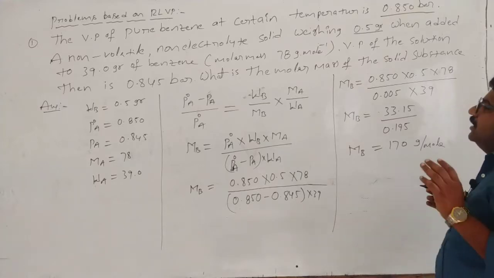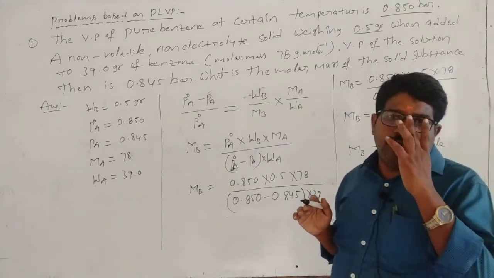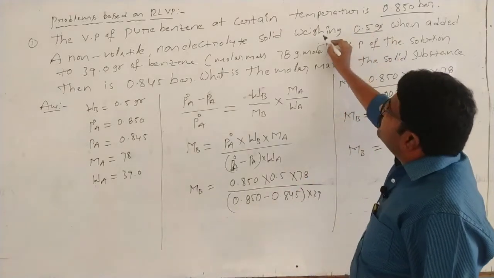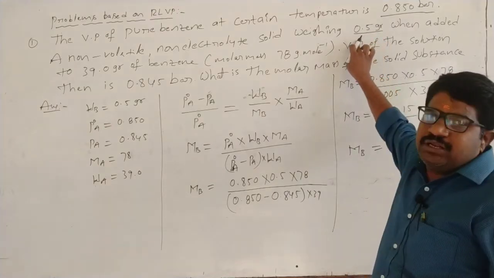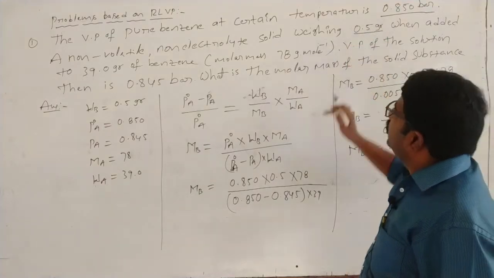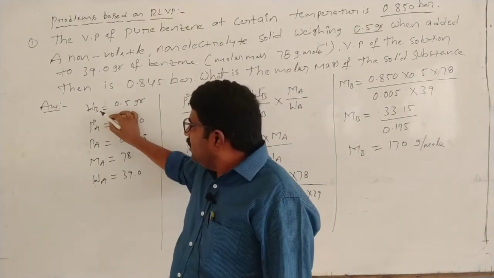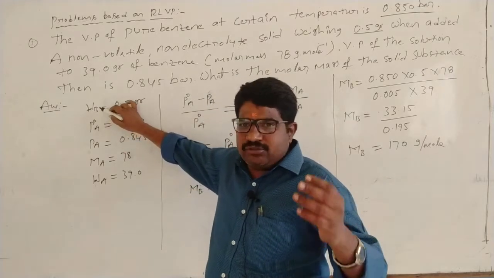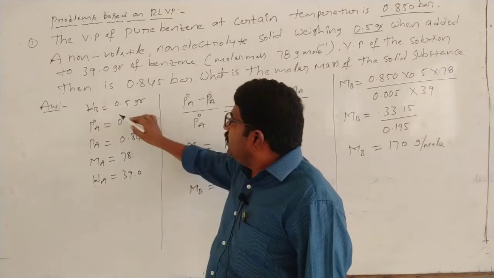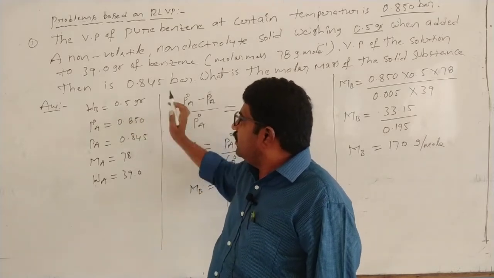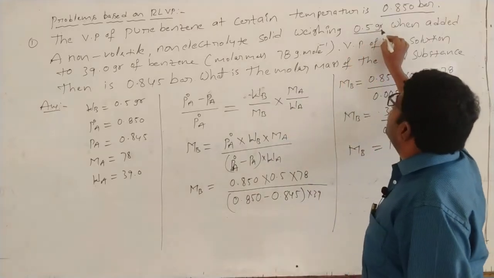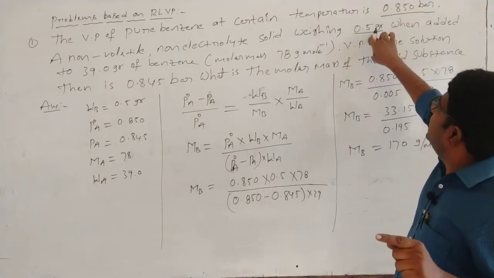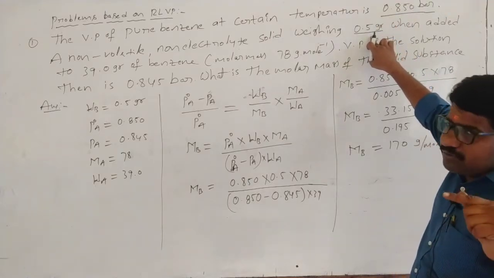So what is the molar mass of the solid substance? Now we have to calculate the molecular mass of the solute. We have 0.5 grams as the weight of the solute. Here B indicates the solute, so WB is equal to 0.5 grams, which means the weight of the solute. The molecular weight of the solute is what you have to calculate.